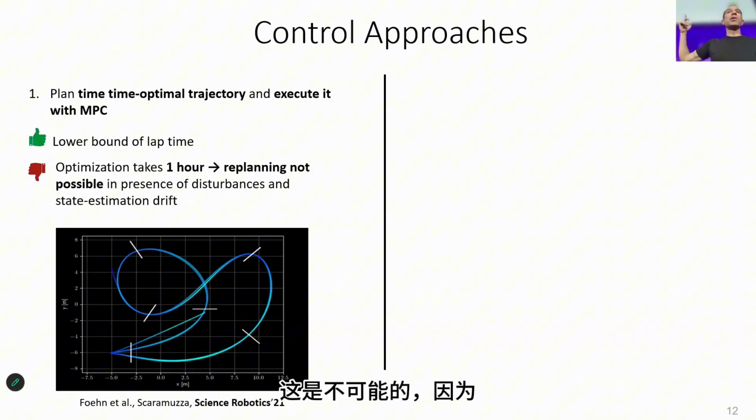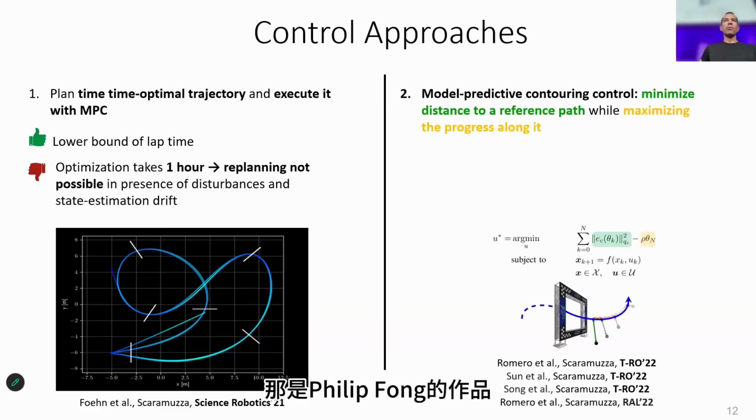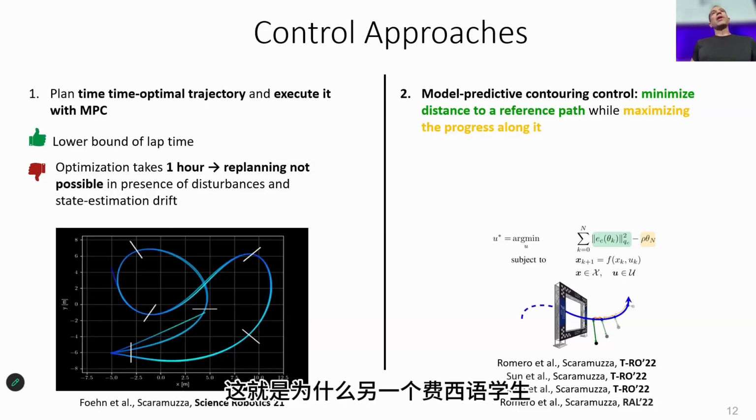And with this algorithm, it wasn't possible because the optimization time would take around 1 hour. That's why another PhD student, Angel Romero, started working on trying to enable replanning. And here the idea of Angel was the following.